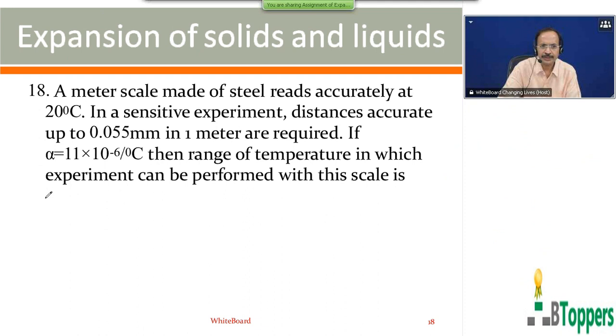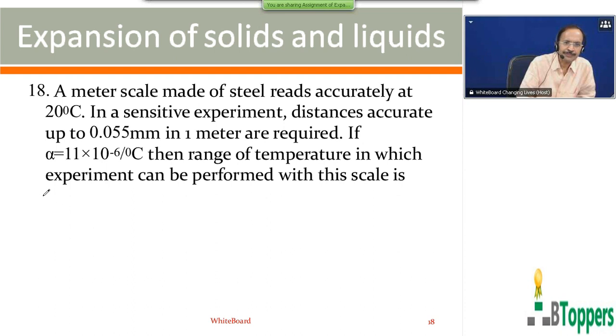A similar question was given in one of the All India entrance exam papers. Here, the maximum value of absolute error that can be allowed in the measurement of length by the scale is 0.055 millimeter for an original length of 1 meter.